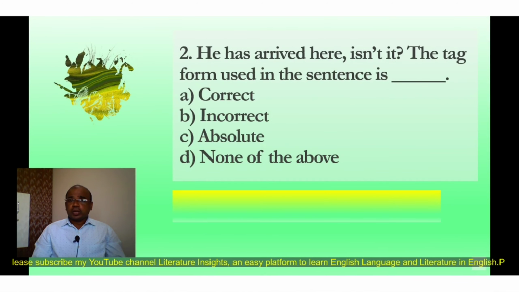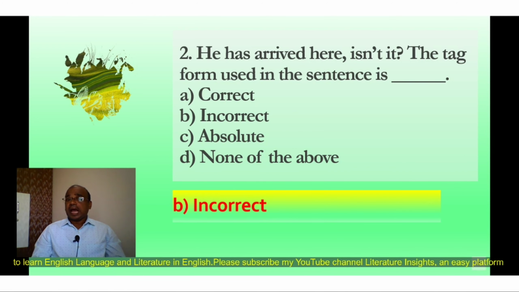Then question number 2, he has arrived here, isn't it? The tag form used in this sentence is. So now here again 4 options: A correct, B incorrect, C absolute, D none of the above. The student has to select the correct option for this question out of 4 options. Now here the question tag is used, that is correct or incorrect, and the correct option is B incorrect. He has arrived here, isn't it? The tag is used incorrect because here the correct tag is he has arrived here, hasn't he?